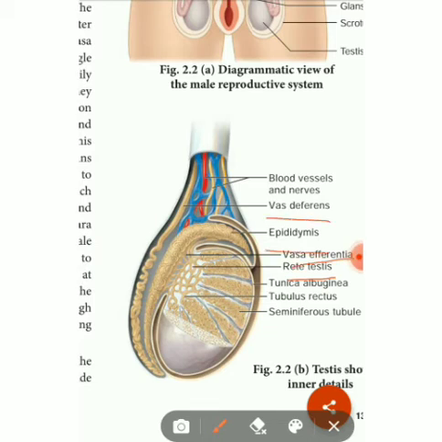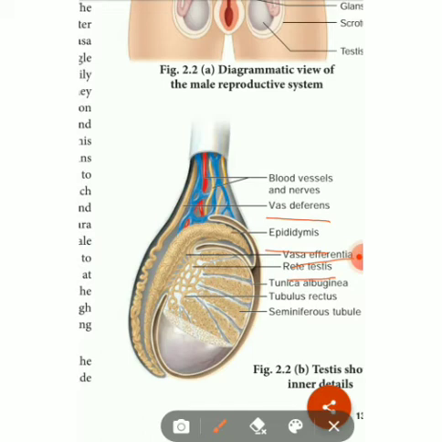These are called accessory ducts. When the seminiferous tubules of the lobules produce sperm, the sperm enters the rete testis. Next it enters the vasa efferentia. Then these sperms enter the epididymis region.